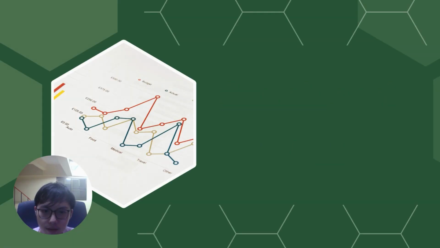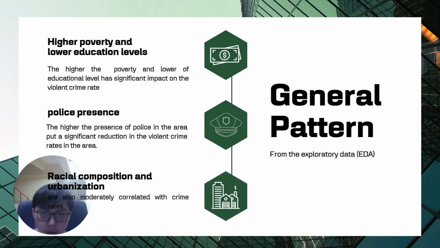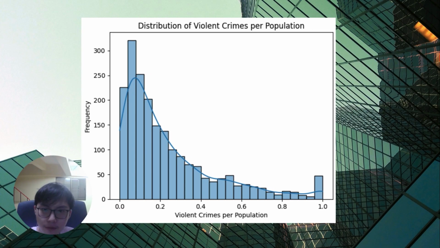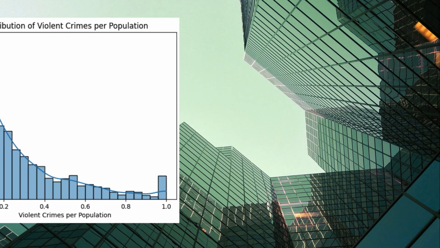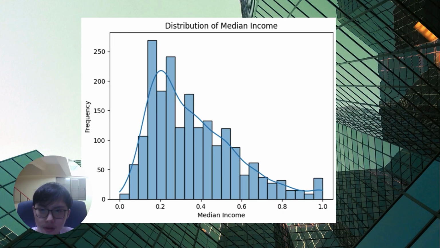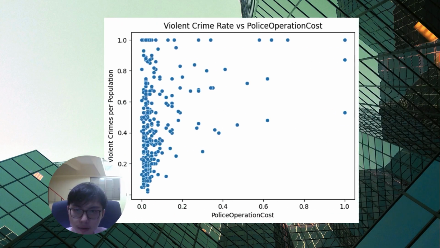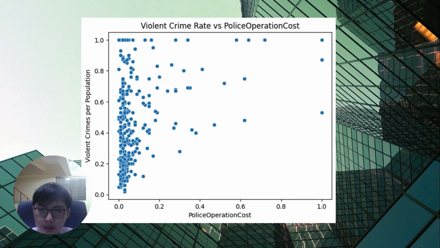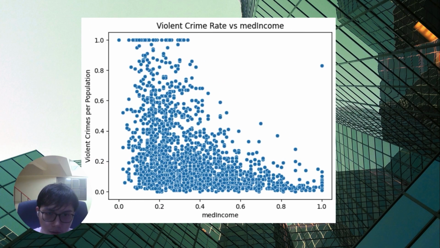Graphs and patterns. For our general pattern, we see higher poverty and lower education level, police presence, and the composition of the population in that area. This is the graph that shows the number of violent crimes per population, and this is the graph that shows the median income. This graph shows that the violent crime rate is reduced by the police operation cost. And this graph shows the violent crime rate reducing with the median income.